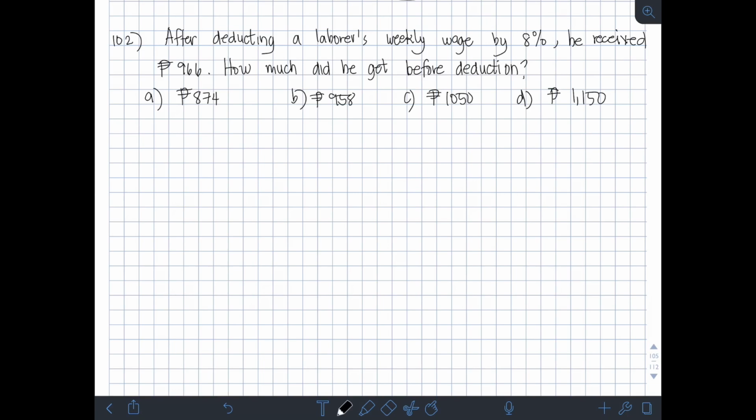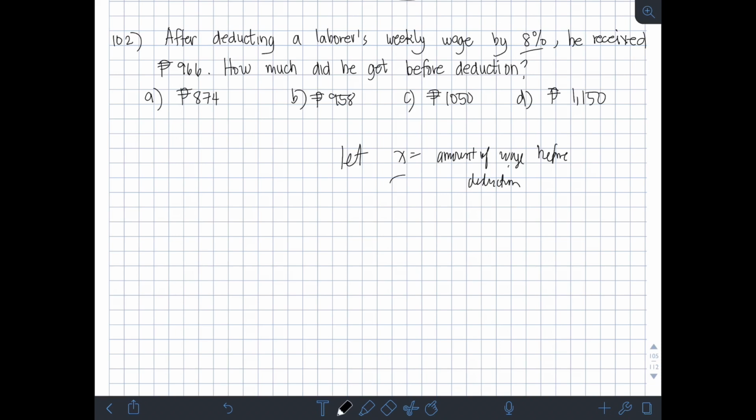Okay, so yung laborer daw ay merong wage na dinidaktan ng 8%. Tapos, yung na-receive niya na lang is 966. So, magkano raw yung initial amount without deduction? Okay, so let's say x yung amount na yon. So, amount of wage before deduction. So, sabi, dinidaktan daw ng 8% itong amount of wage niya before deduction.